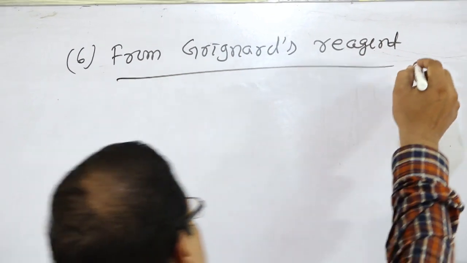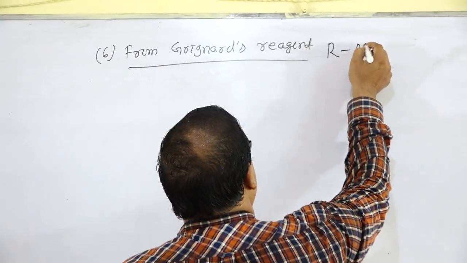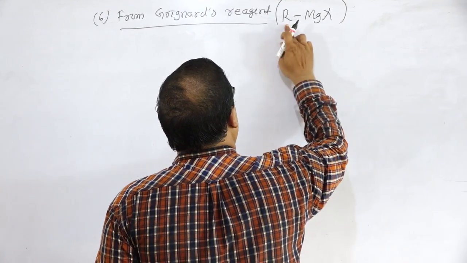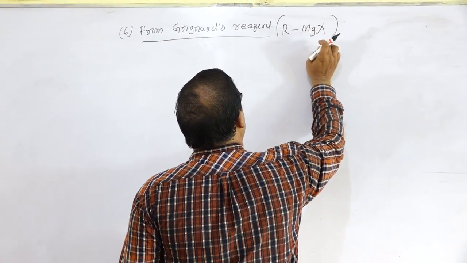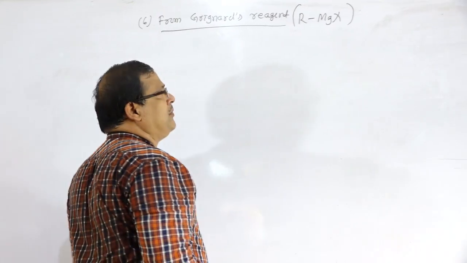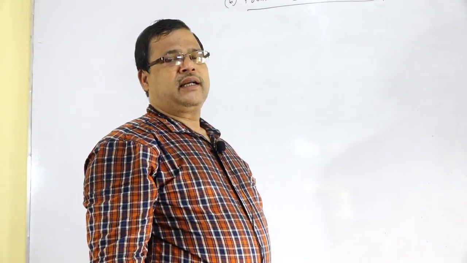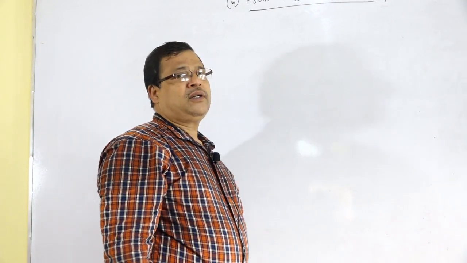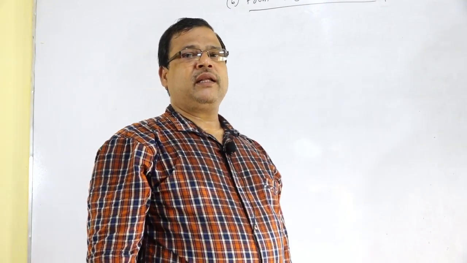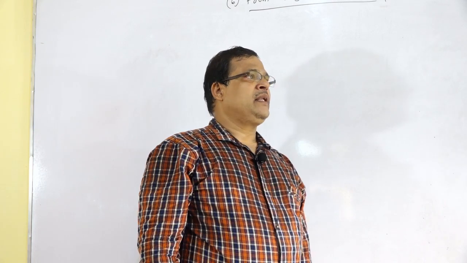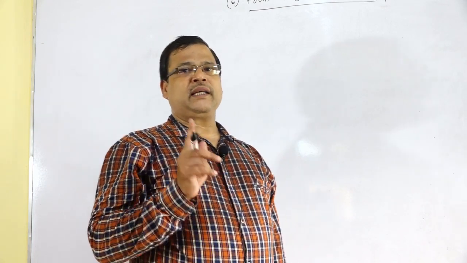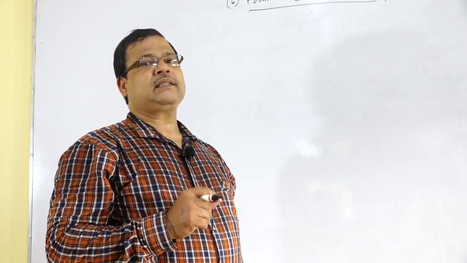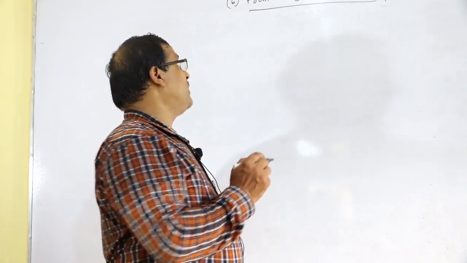From Grignard's reagent, that is RMgX, alkyl magnesium halide, we can prepare primary, secondary and tertiary alcohols by taking different types of aldehydes and ketones. So we will discuss one by one.